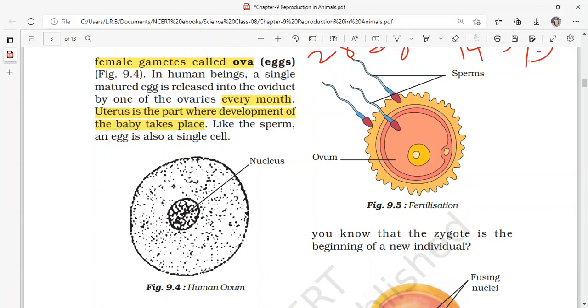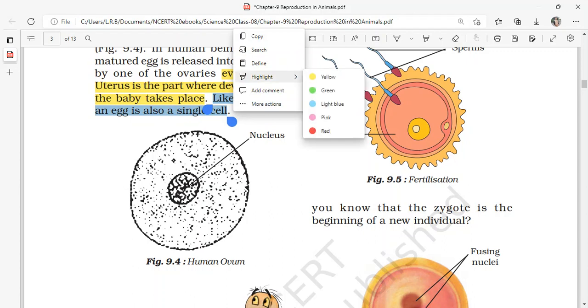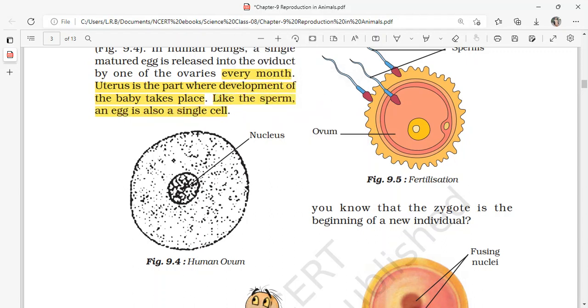So this is the place where a new life is going to develop. Like the sperm, an egg is also a single cell. Do you know an interesting thing? A single chicken egg, the egg we use every day, is a single cell, and the largest egg in the world is the ostrich egg.